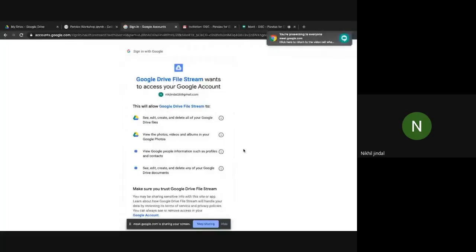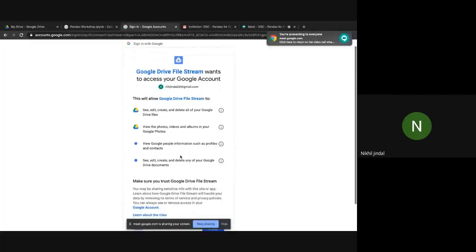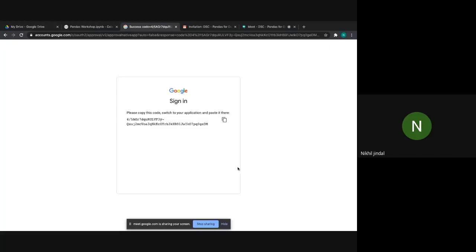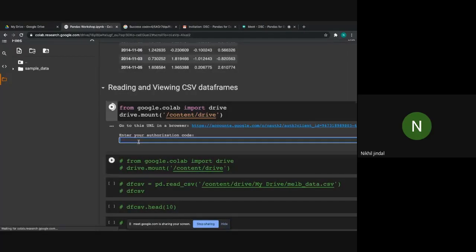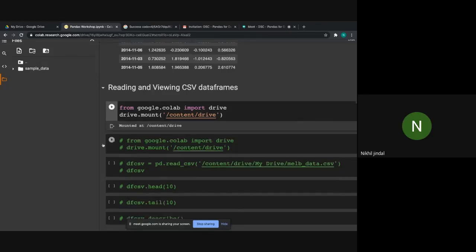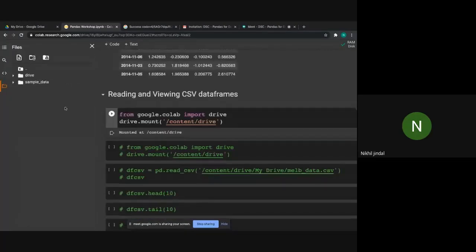As you can see, I've logged into my account, that is this one. Now I'm allowing access to this Google Drive for Google Colab. Here I have to just copy this code, and paste it here. As you can see, the drive has been mounted on our Google Colab notebook. Just wait for it. Okay, you can see now this drive icon has come.